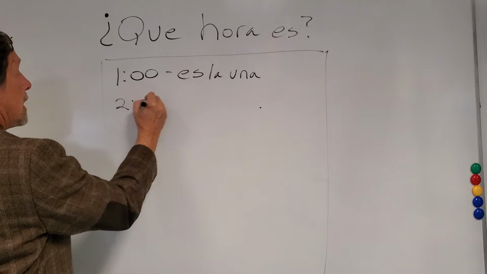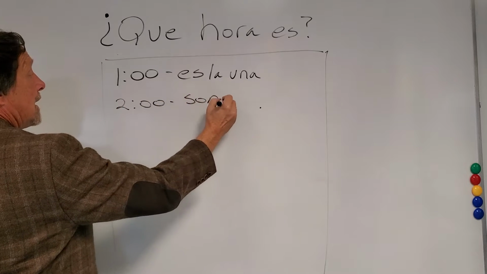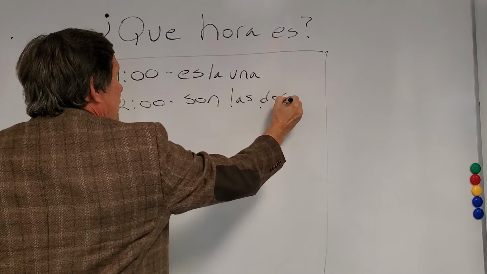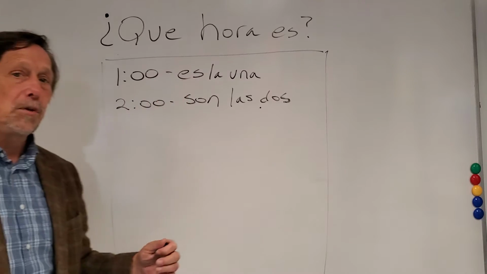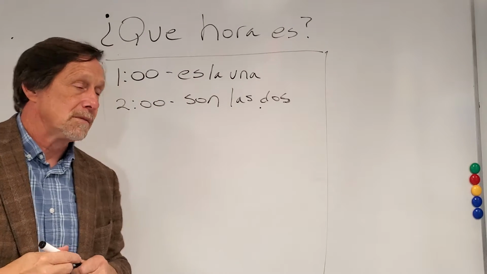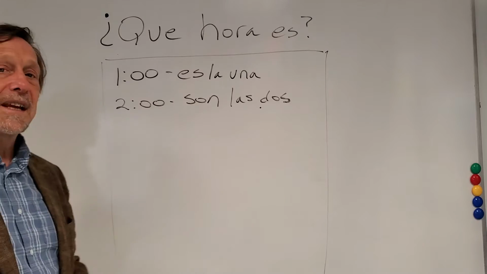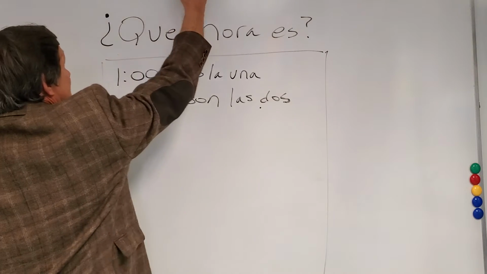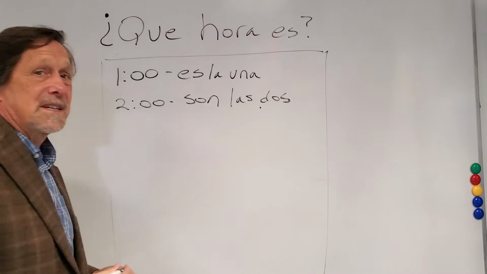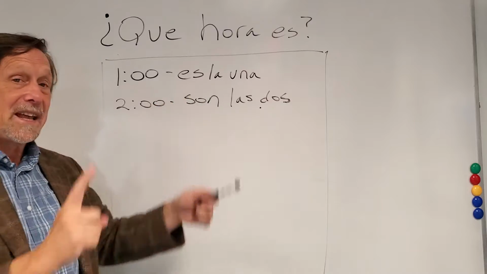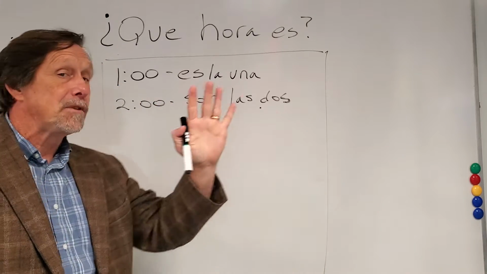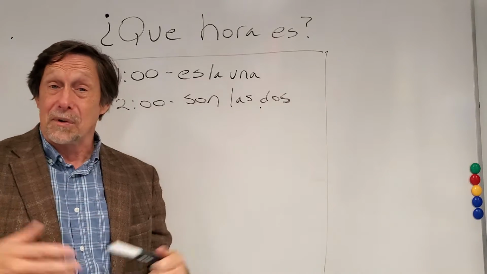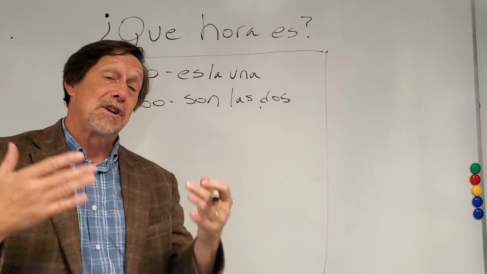We have 2 o'clock. We say son las dos. Let me write that better. Son las dos. Now, if you remember what we've been learning with our plurals, son is the third person plural of ser. The verb ser is the verb that we use to talk about time. Es la una, it's 1 o'clock. But anything after 1 o'clock, you're going to say son. Son las dos. So if it's 3 o'clock, you're going to say son las tres.